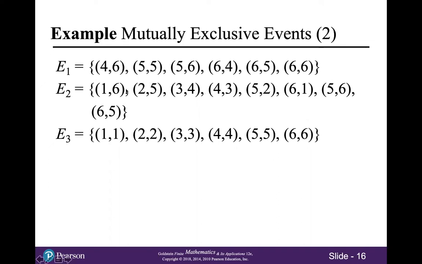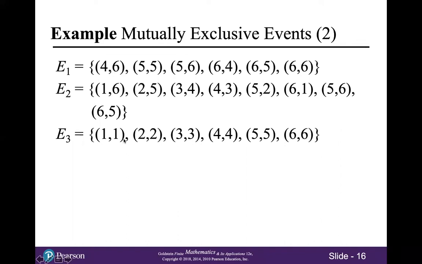And then we look at E2 and E3, or if you just think about E2 and E3. So E2 is the sum is 7 or 11. E3 is the two dice came up the same number, right? So these outcomes in E3 add up to 2, 4, 6, 8, 10, 12. They never add up to 7 or 11. So E2 and E3 are mutually exclusive. They have no outcomes in common.